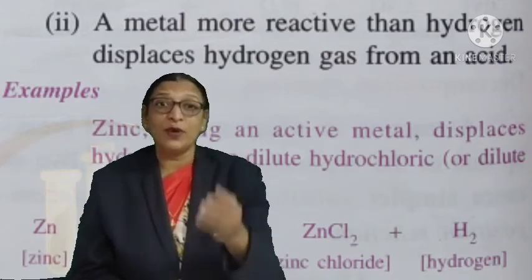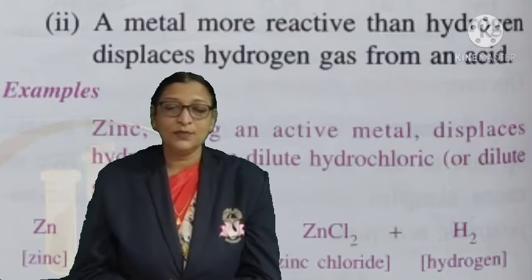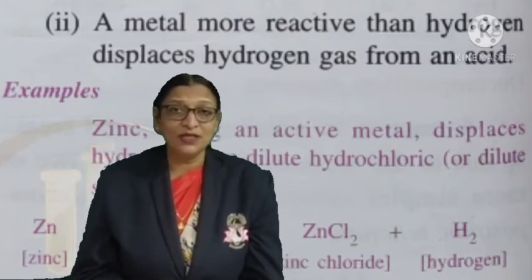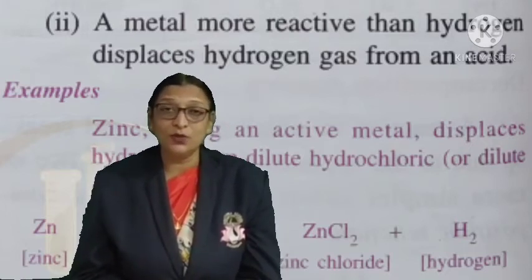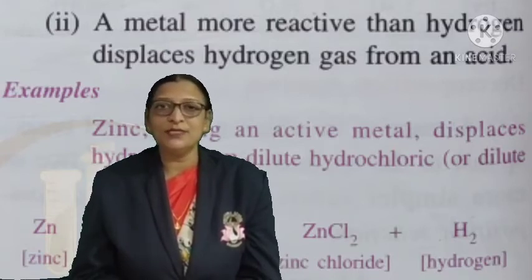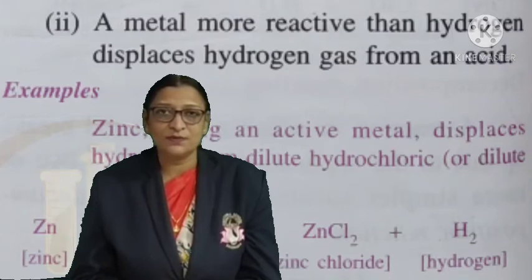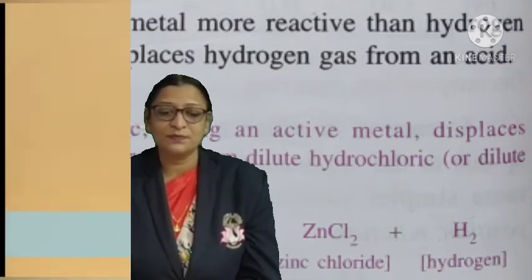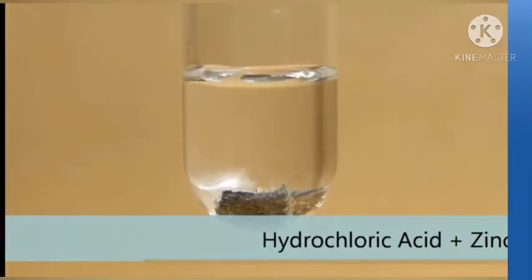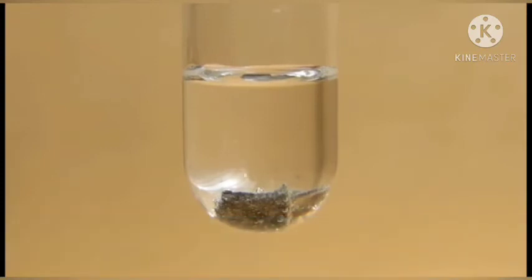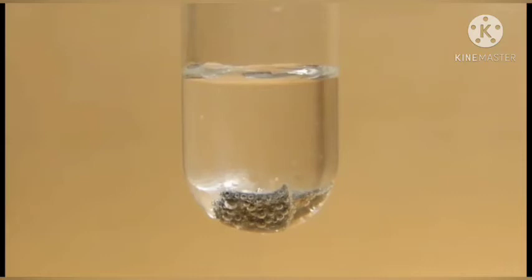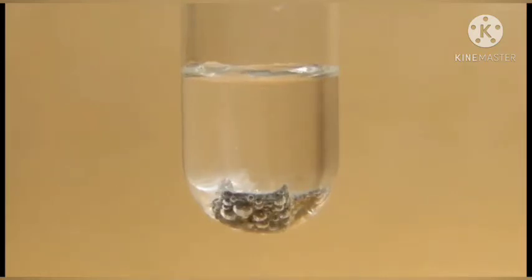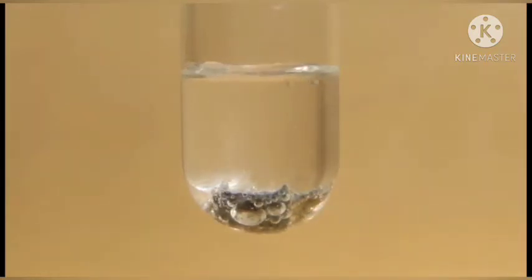Let us take a few examples. Zinc reacts with hydrochloric acid to give zinc chloride, and you can notice small bubbles of hydrogen gas appear. Zinc reacts with hydrochloric acid and zinc chloride along with bubbles of hydrogen gas are produced.